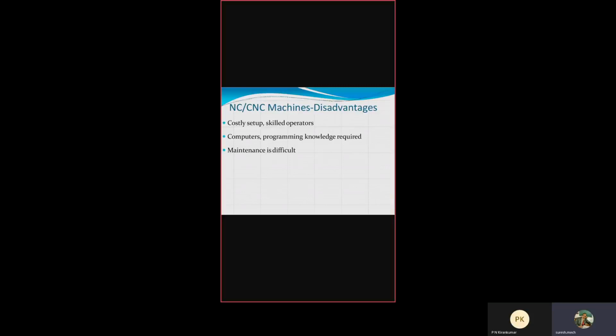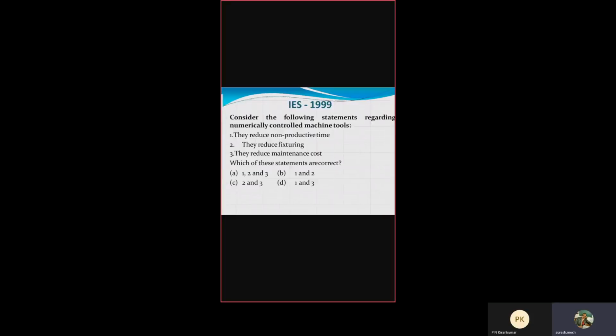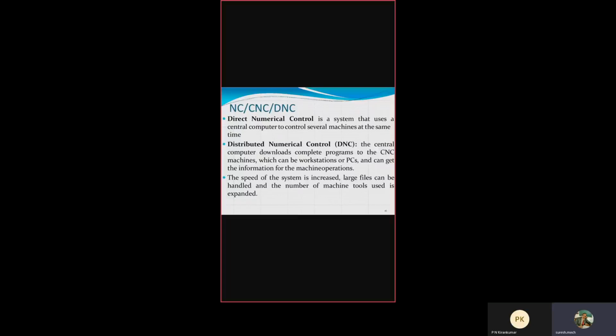the advantages and some of the drawbacks of NC and CNC, and applications of NC and CNC. Keeping these concepts in mind, I want to explain in detail how NC works. After that, with the help of a block diagram, I will explain the different parts of NC. Then I will go for the working methodology of NC. Then I will go for DNC, and with the help of a block diagram I will explain how DNC works. After that, I will go for CNC, and there also with a block diagram I will explain the working of a CNC.